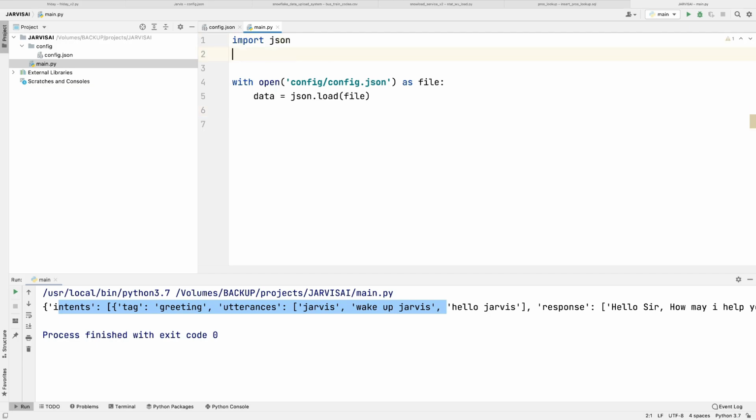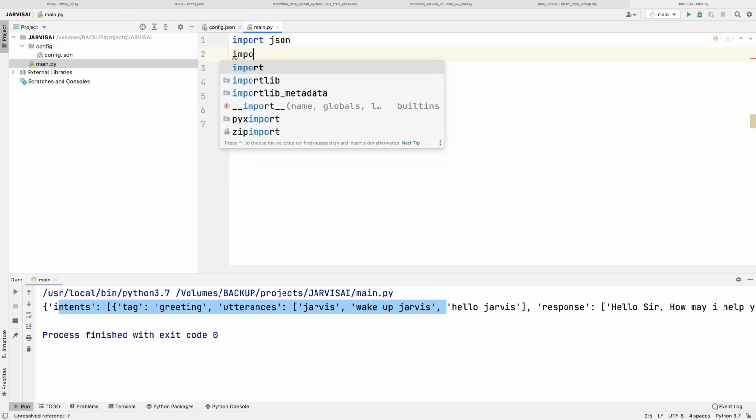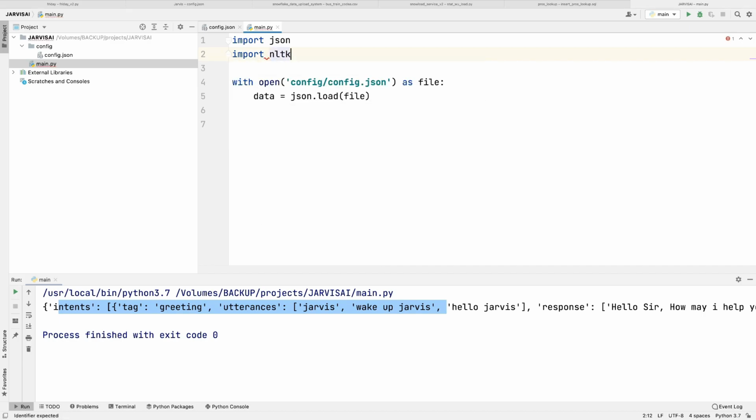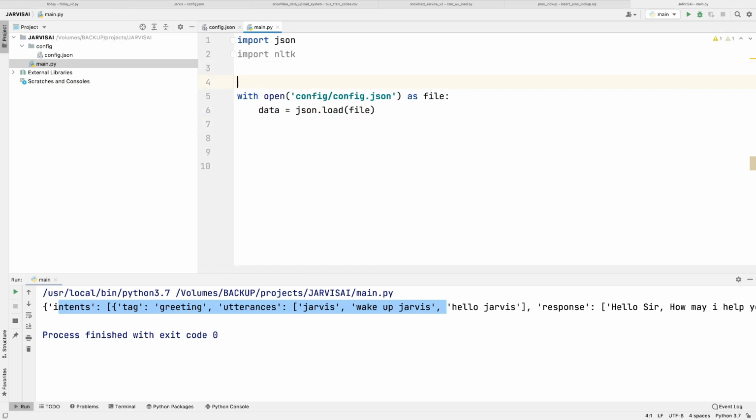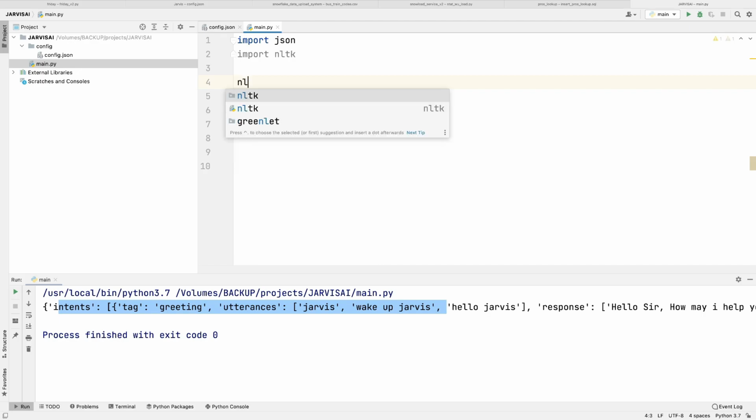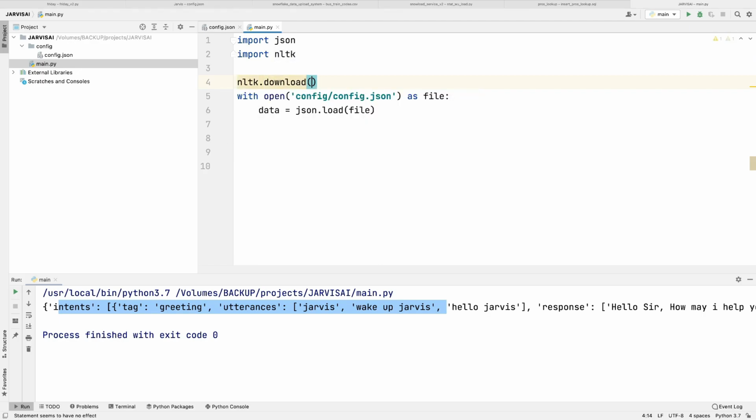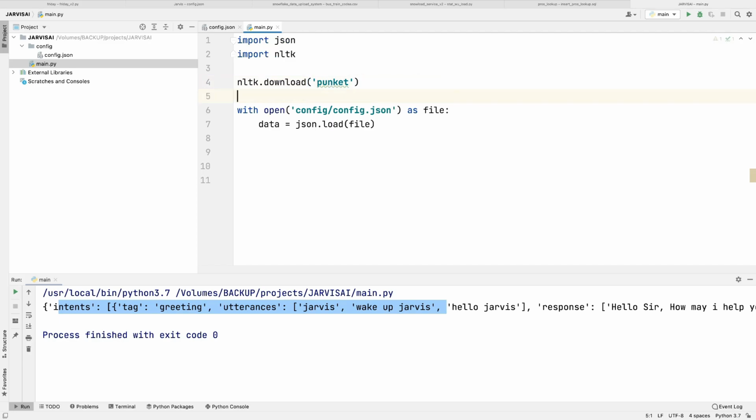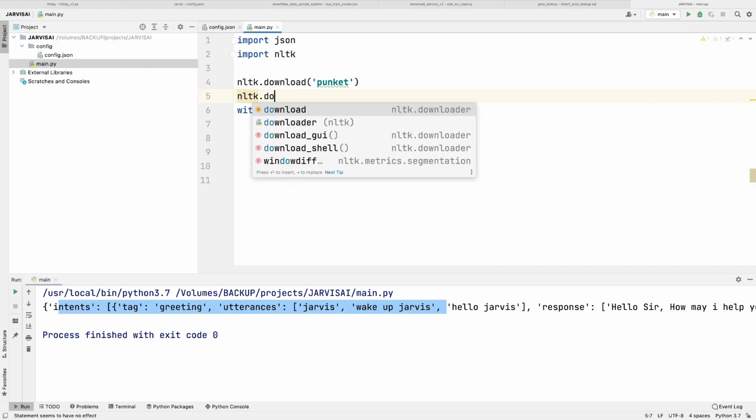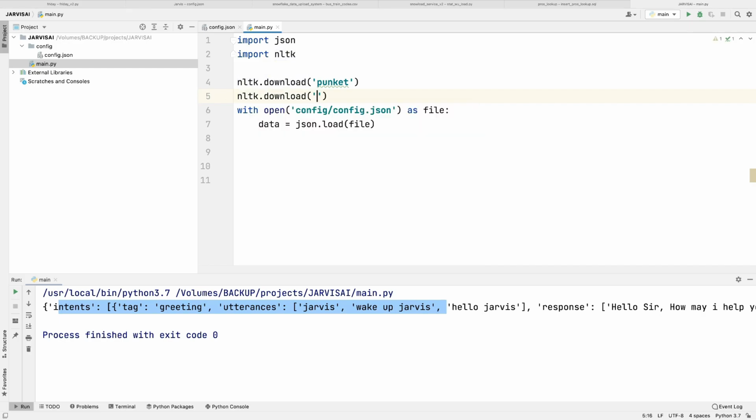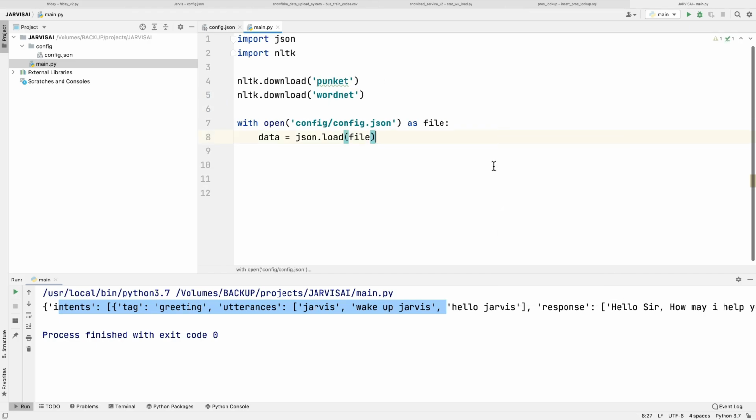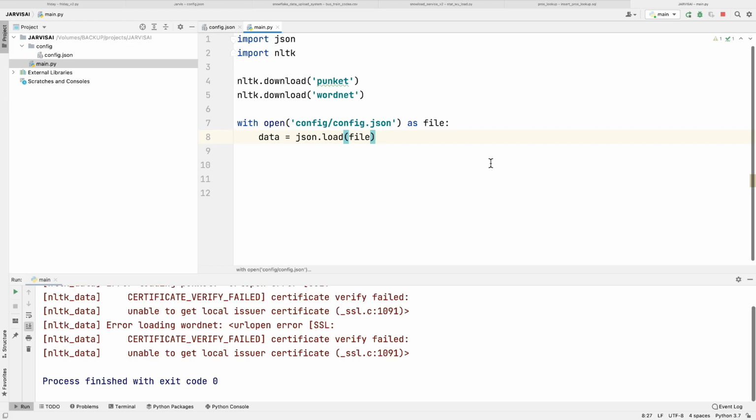So for that, I'm going to import NLTK. First we will download it: nltk.download with punkt, and then nltk.download with wordnet. Let's run this. It will automatically download on your PC or Mac.